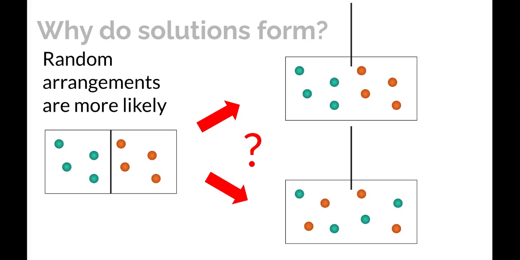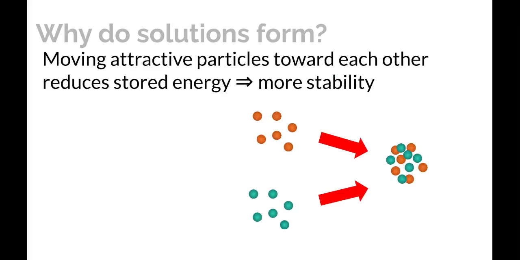There's also an energy consideration. If we take particles that are attracted towards each other, so like two things that can do hydrogen bonding or two things that can do London dispersion forces, and you allow them to move closer together, that reduces how much energy is stored in the fact that they've been held apart from one another. And lower energy situations tend to be more stable. And so that's another factor that helps solutions form.